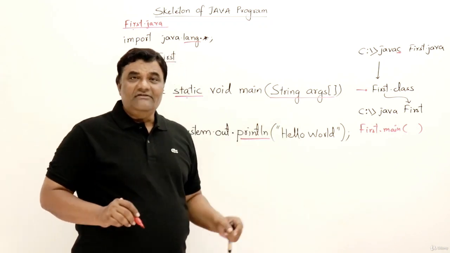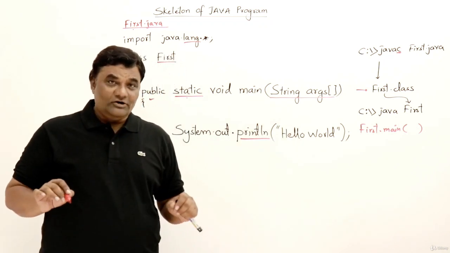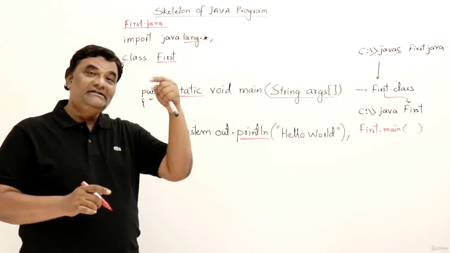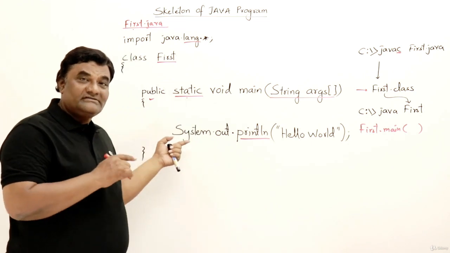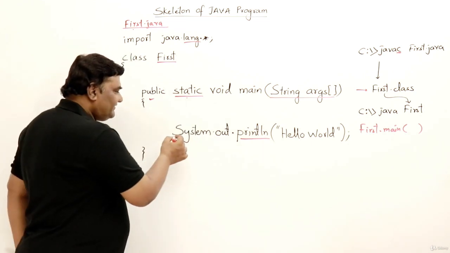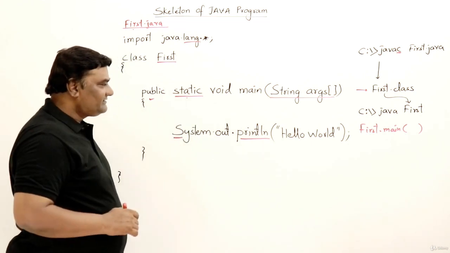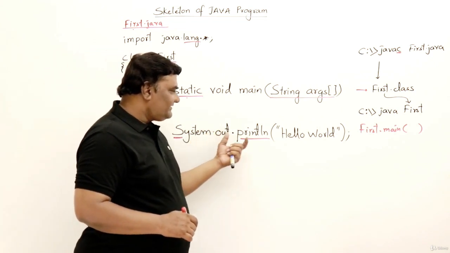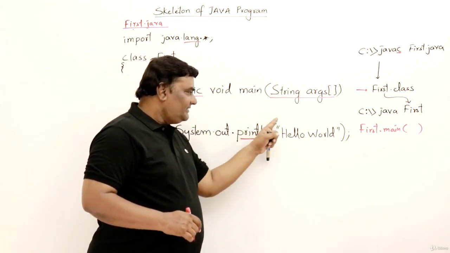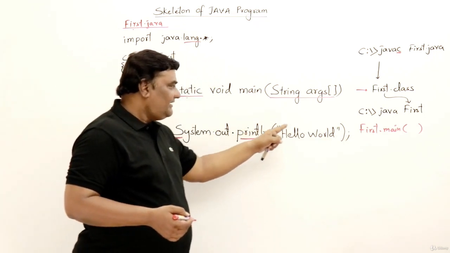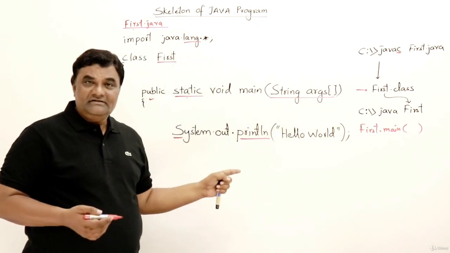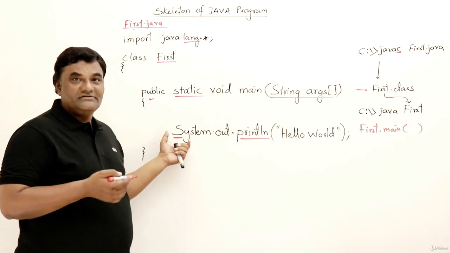Now, as I said, in Java nothing is outside classes and objects. So this is inside some object called out, and that is inside a class called System. The name starting with a capital letter is a class, and this is an object inside it, and this is a method. A method should have brackets. This is not having brackets, so this is an object. This is having brackets, so this is a method, and this starts with a capital, so this is a class.